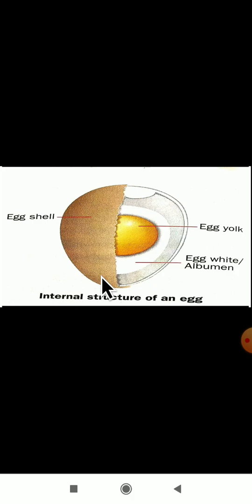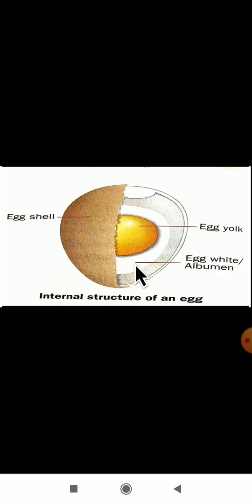Then next we have the white jelly-like substance, that is albumin. White thick jelly-like substance is called albumin, and it is also known as the egg white. And it is rich in what? Albumin is a rich source of protein, and it protects the developing baby. Then what is the function of albumin? It protects the developing baby, and it is very rich in protein.